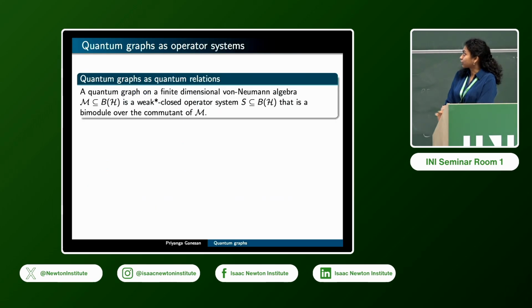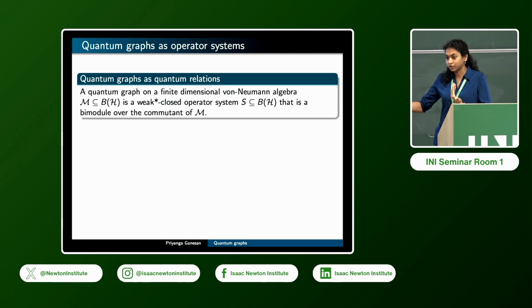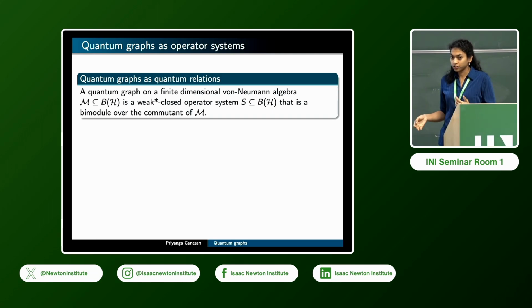Okay, so here are the actual definitions. I'm going to go through 3 or 4 definitions and show how they are related, because at the end I'll talk about 3 or 4 definitions of quantum homomorphisms which use all of these different definitions.